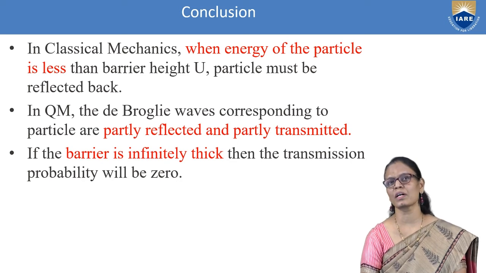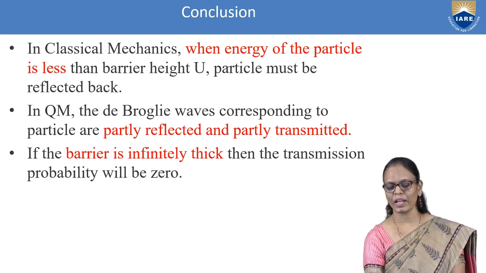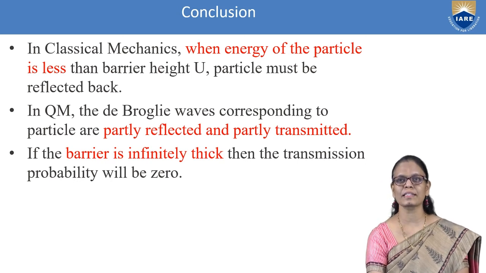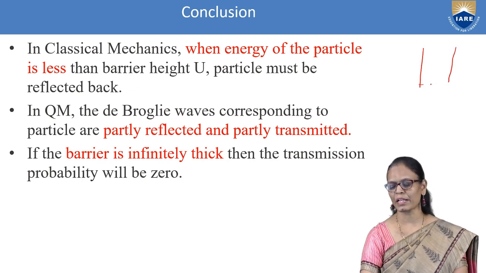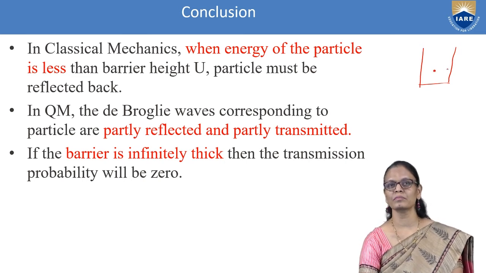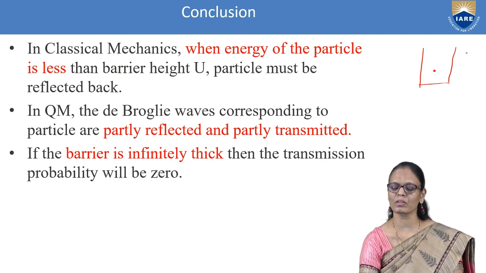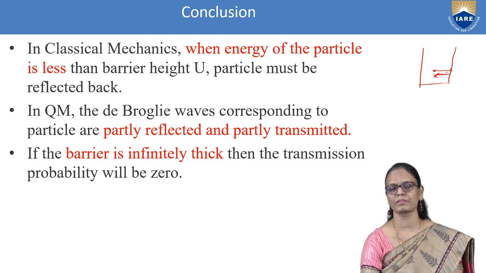Now, what we are going to conclude here is, in classical mechanics, when the energy of the particle is less than the barrier height, the particle must be reflected back. I told you what a barrier is. I am keeping the particle enclosed in a box, and the energy of this particle is very low. It cannot cross this barrier and go out. So, once it comes here, it should be reflected back.